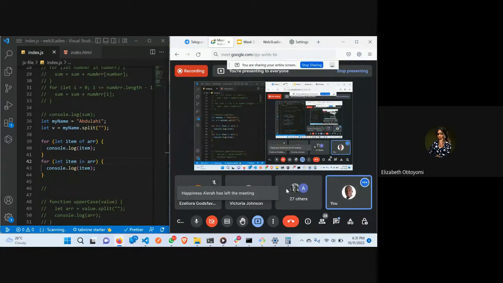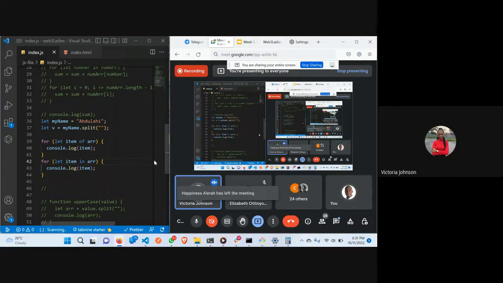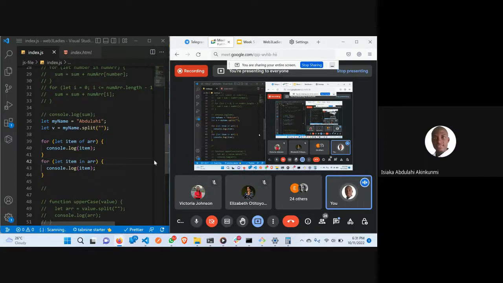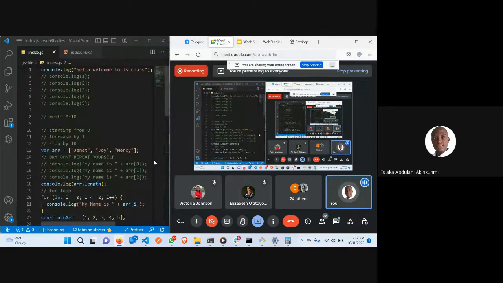Is that clear? Yes, sir. So the "in" will return the index of that item. If you are looking for the index of the item, the "in" will return it, but the "of" will return the item itself. So it's easier to use "of".